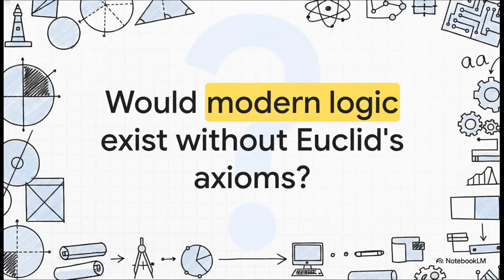So, I want to leave you with this final thought to ponder. We live in a world that is so full of shifting perspectives and subjective realities. Given that, how incredible is it that the absolute truths built from a few overlapping circles in ancient Alexandria over 2,300 years ago still completely form the bedrock of our logical universe today? I mean, without this ancient masterclass in deduction, would we even have the foundation to build modern science, engineering, or computing? Probably not. Thanks so much for exploring the elements of logic with us today.